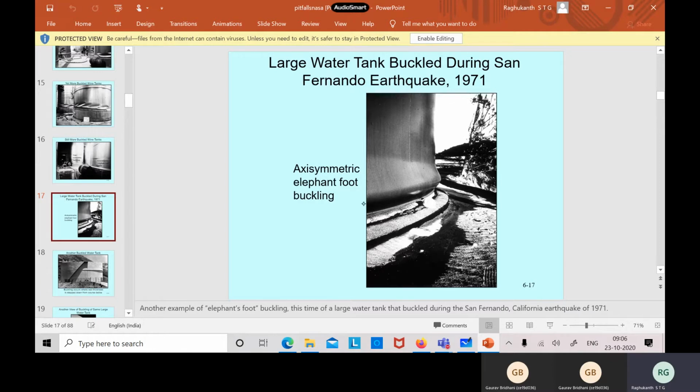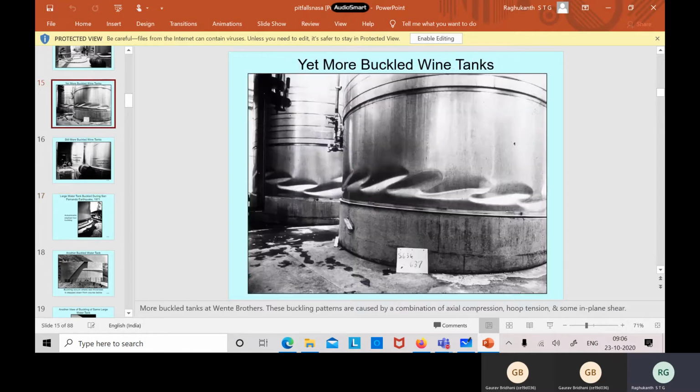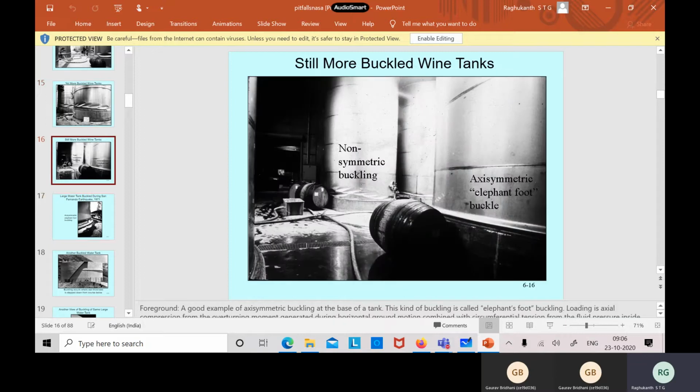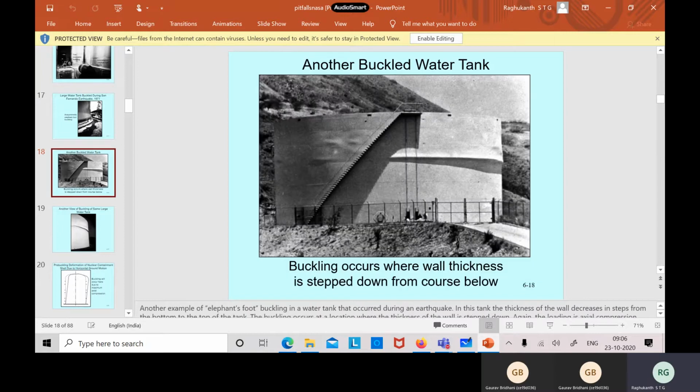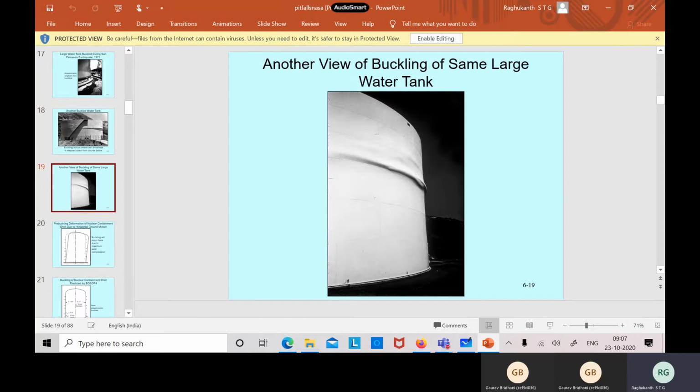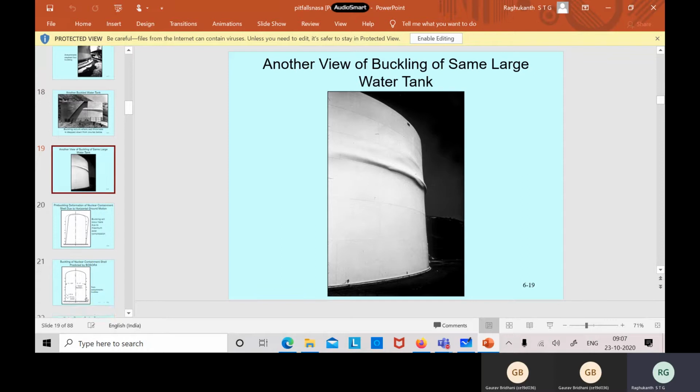Sometimes you can have this type of buckling, sometimes you can have this type of buckling, and non-symmetric also. This is also possible in shell structures. This is also a buckled water tank. He has given excellent examples. You can see nicely the buckling here. So you can see this type of buckling in these water tanks also.